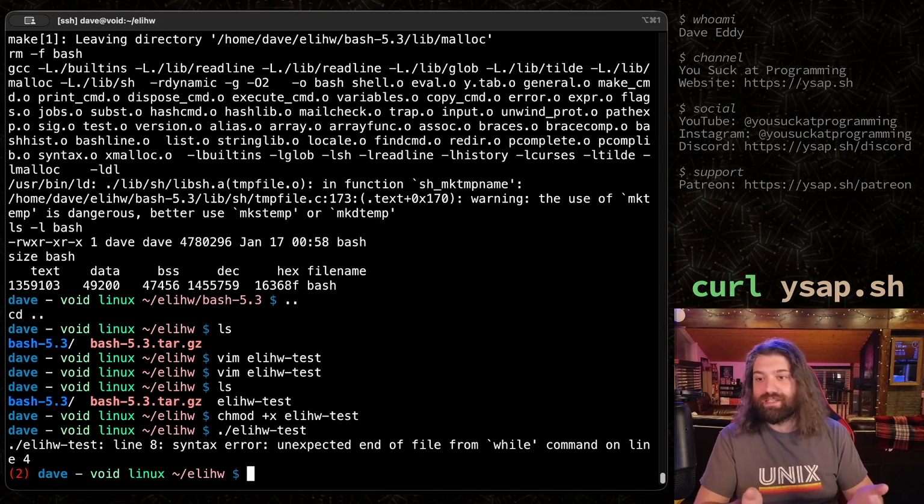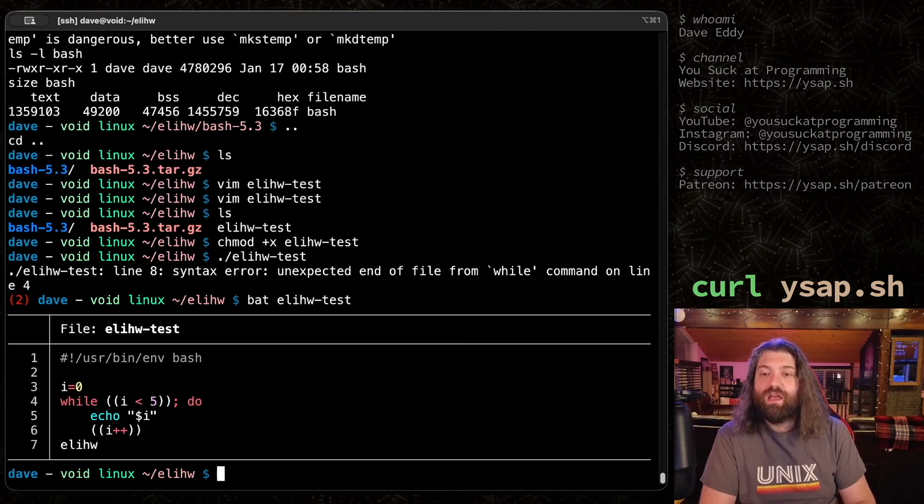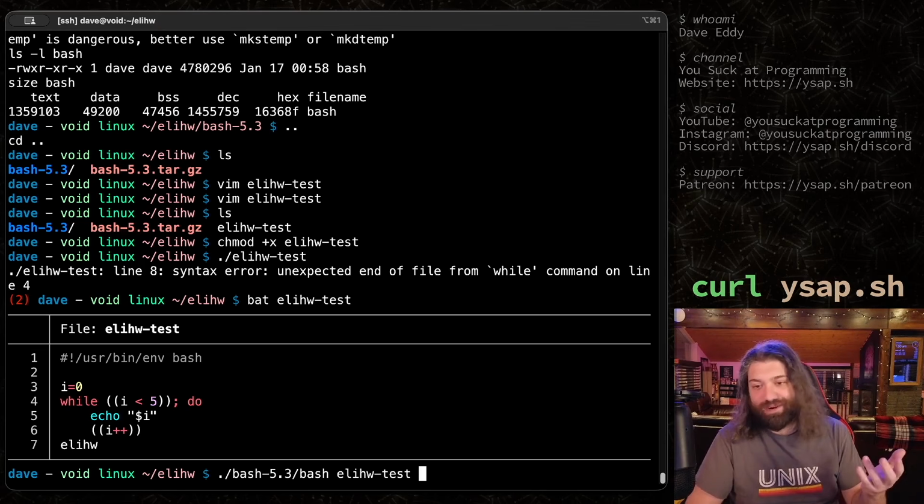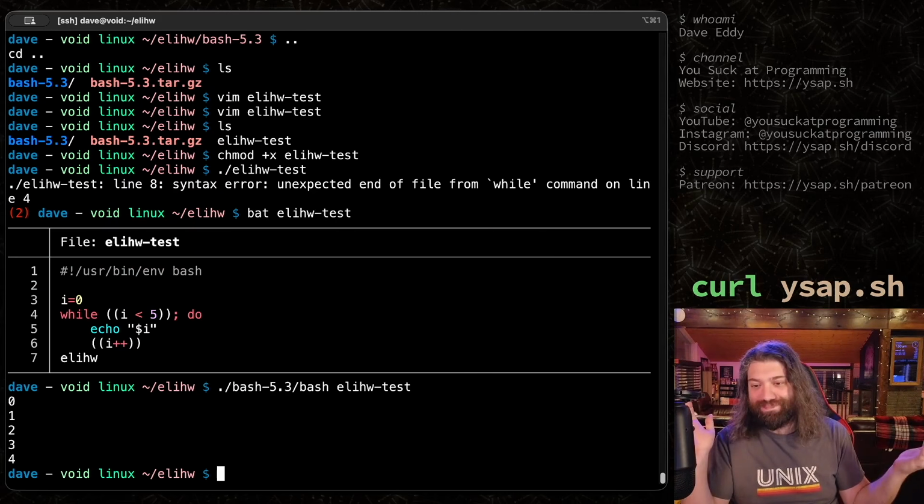And look at that, we get a syntax error. Right, that makes sense. It is a syntax error. It is wrong to run it this way. Let's go use our custom compiled version of bash and see if it works, okay? So bash 5.3, bash here. Let's run test. I don't know how to pronounce that. And it works. It absolutely 100% works.